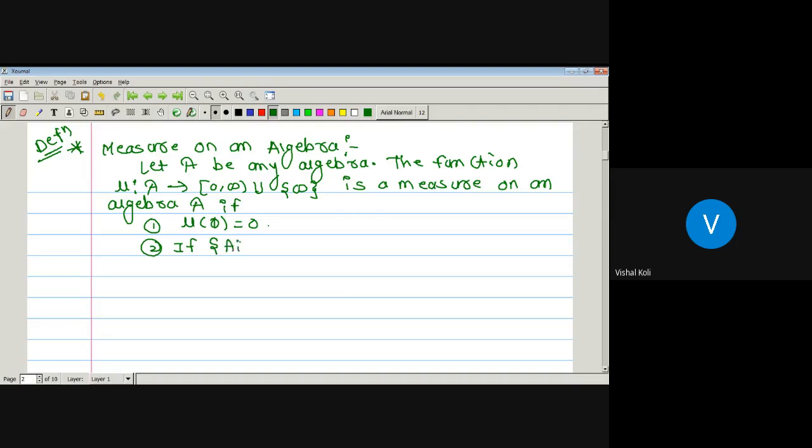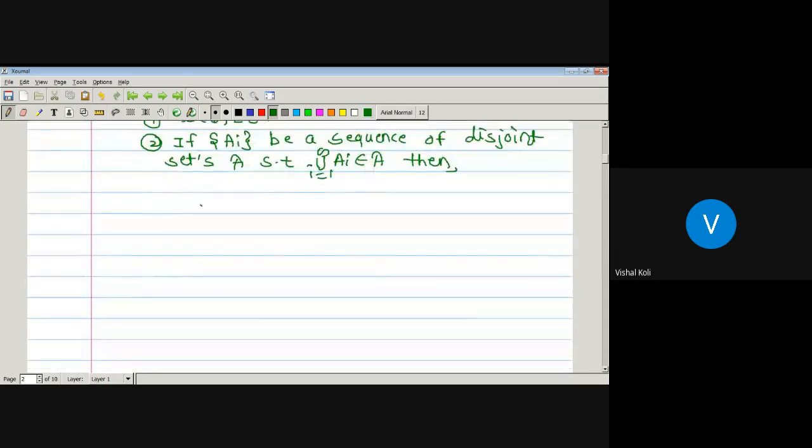and second one, if A_i is a sequence of disjoint sets in curly A such that the union over i running from 1 to infinity of A_i belongs to curly A, then measure of the union over i running from 1 to infinity of A_i is equal to the summation i running from 1 to infinity of measure of A_i.